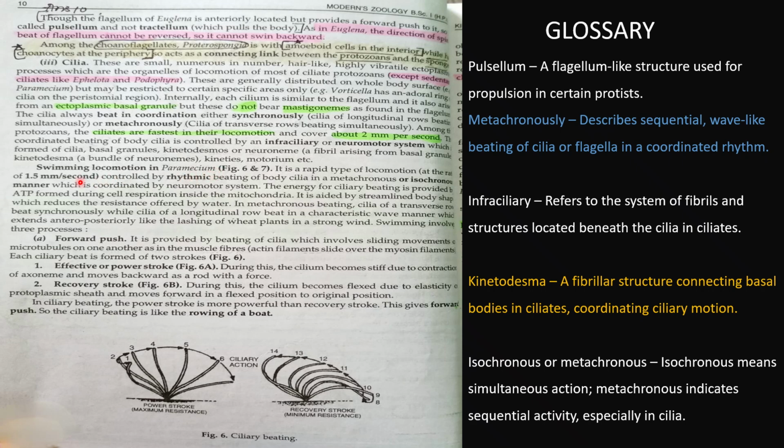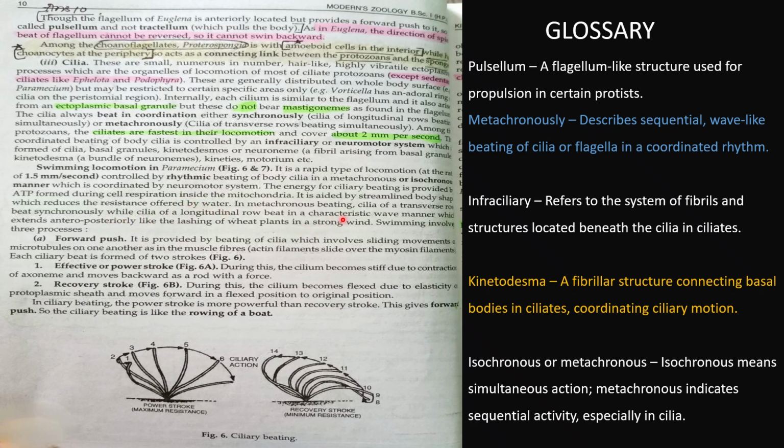So mainly it is discussed, the swimming locomotion mechanism in Paramecium, and it is a rapid type of locomotion. Okay, and the speed is 1.5 mm per second. So it covers this distance in 1 second, controlled by rhythmic beating of body cilia in a metachronous or isochronous manner, which is coordinated by a neuromotor system. Energy for ciliary beating is provided by ATP formed during cell respiration inside the mitochondria. It is aided by a streamlined body shape which reduces the resistance offered by water.